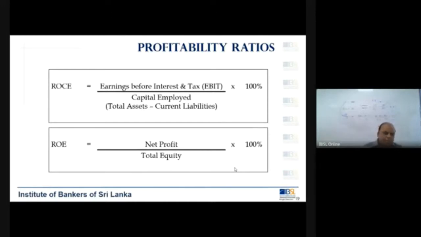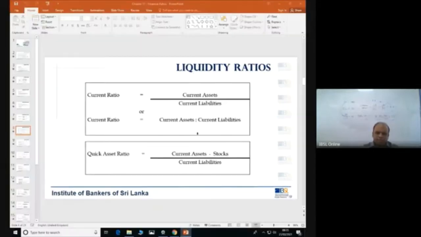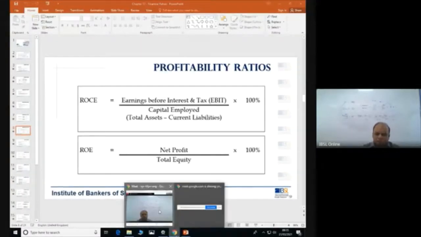So looking at the financial ratio, you can understand certain things. Now here also return on equity means what is the return that the company is making for the money invested by the investors. Okay. So how you calculate it, the formula is given there. So one item here I want to explain to you is the EBIT. We call it EBIT, earnings before interest and tax. That I will explain, what it is.